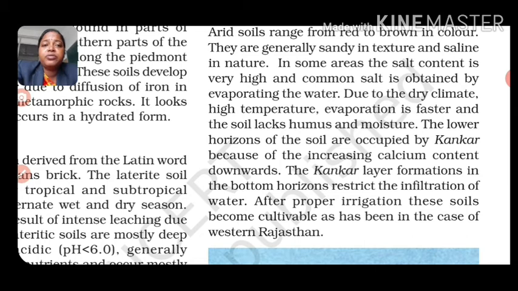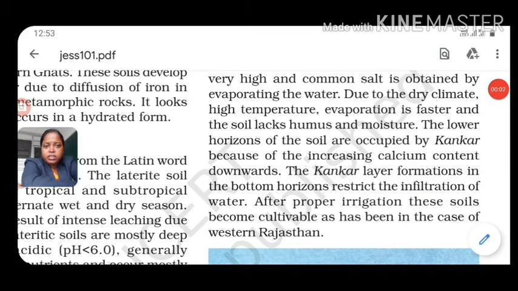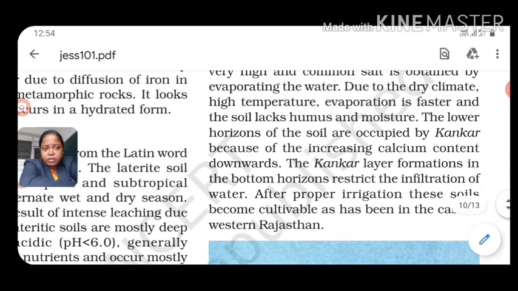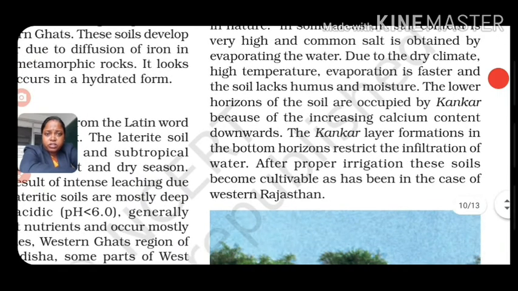The lower horizons of the soil are occupied by kankar because of the increasing calcium content down. The kankar layer formation usually restricts the infiltration of water, due to which it also creates the lack of humus and moisture in this soil. Most of these soils are found near the western Rajasthan areas, and after proper irrigation these soils become cultivable, or we can use them for cultivation purposes.